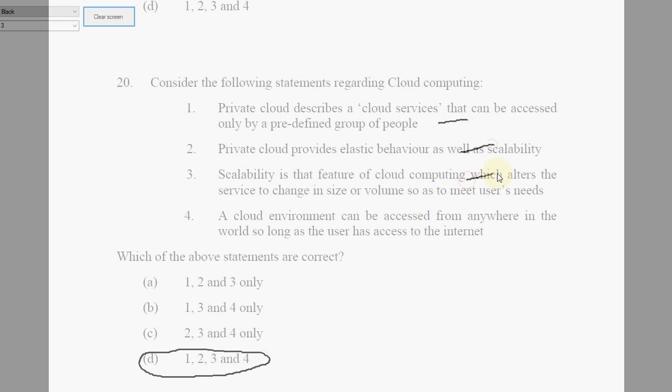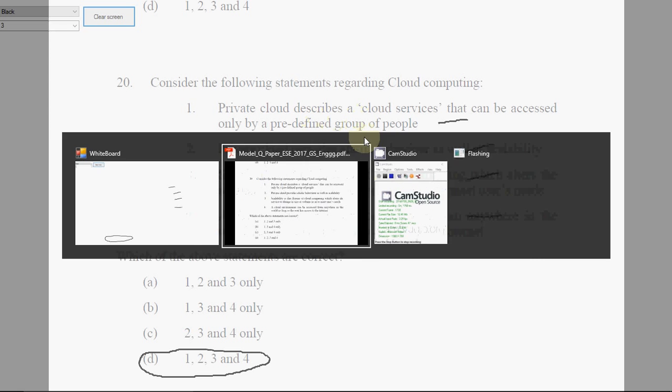Choice A, everything is a correct choice. The first two are something to do with private cloud. The public cloud is something that anyone can access. Private cloud has some restrictions. That's all it's about.